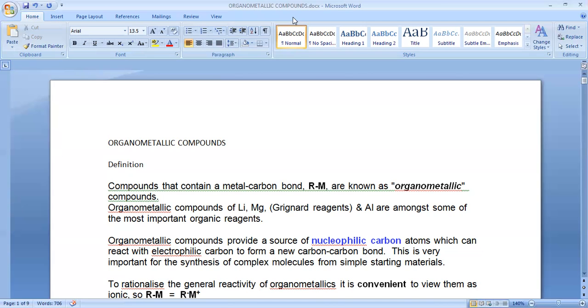Generally, organometallic compounds, particularly of transition metals, and of lithium, magnesium and aluminum, are some of the most important organic reagents. We have a number of organometallic compounds, abundantly given by transition elements.